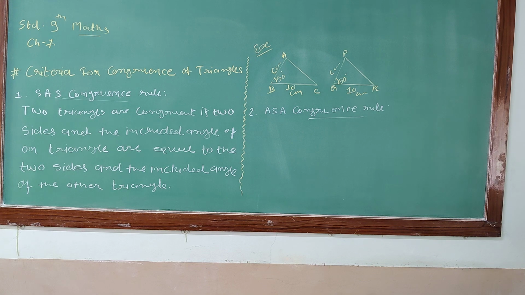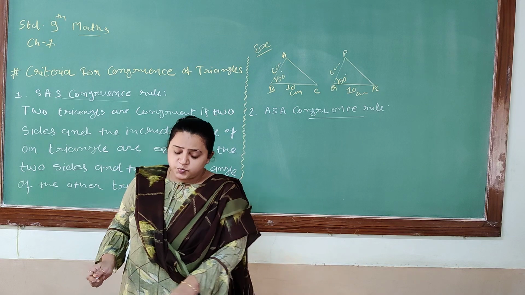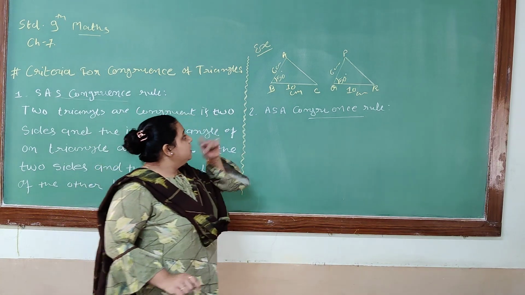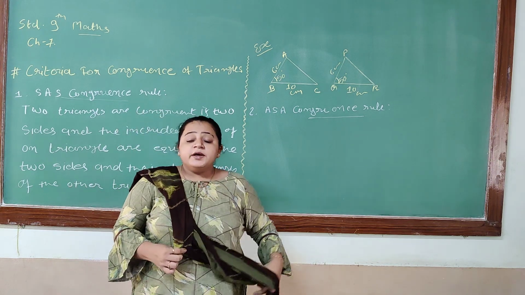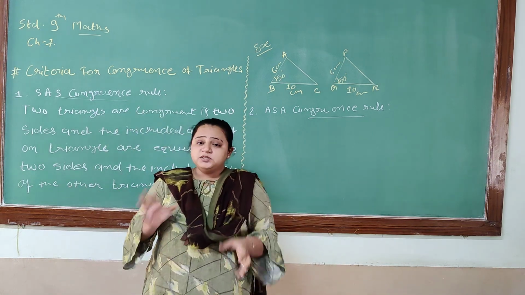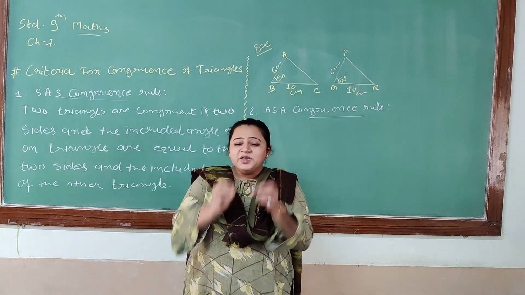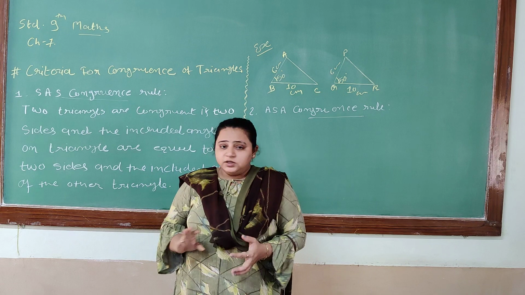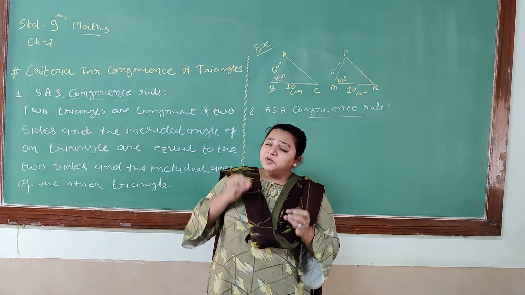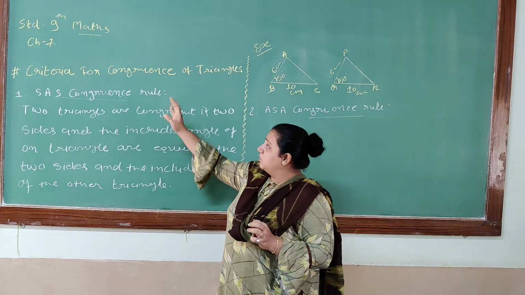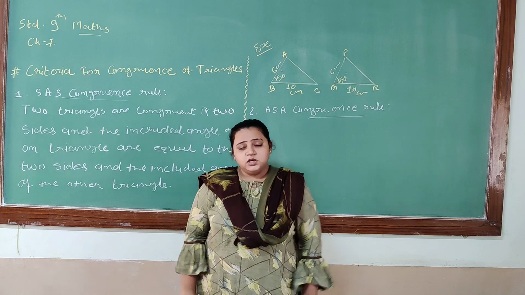For that we know that a triangle has 6 parts. How many parts are there in a triangle? 6 parts. How? 3 sides and 3 angles. Total 6 parts, right? And as I told you, congruency means a comparison between two. So for that we need a minimum of 2 triangles, and more than that we can also consider.